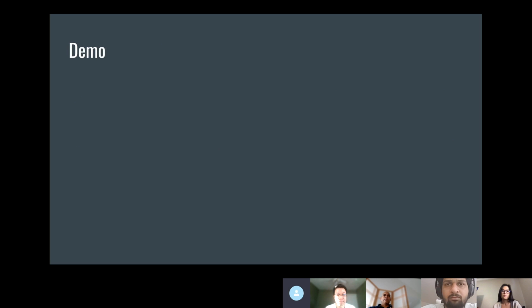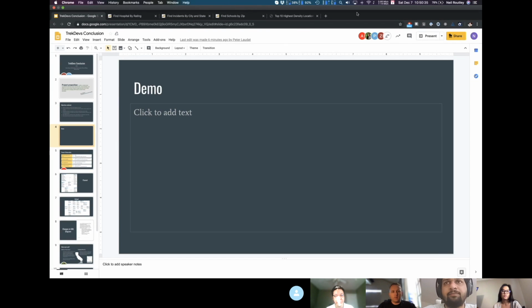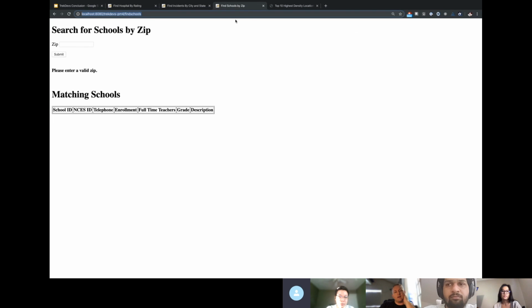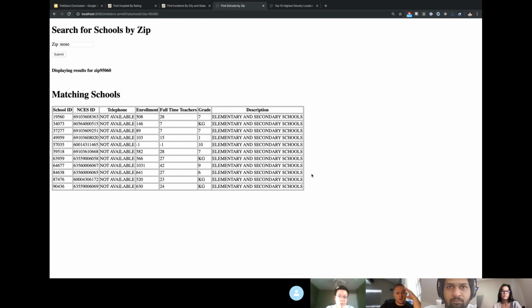All right, I'm Neil, and I'm going to demo our web application. This is exposing some of our database features using select statements and displaying them in a web page with JSPs. This is the top 10 highest population density locations. If you wanted to search schools by zip code, you put in a zip code, something local to me so that we get some results. You'll see it queries our database, and it comes back with a list of the information that we have in there.